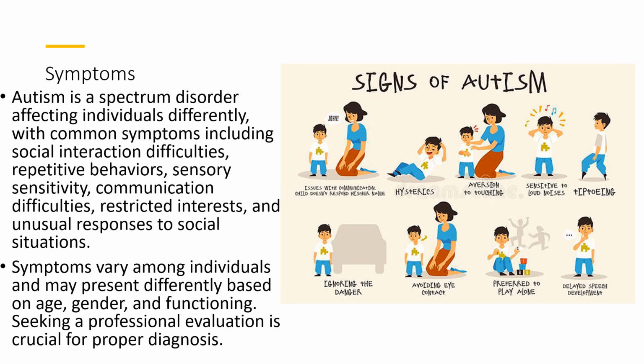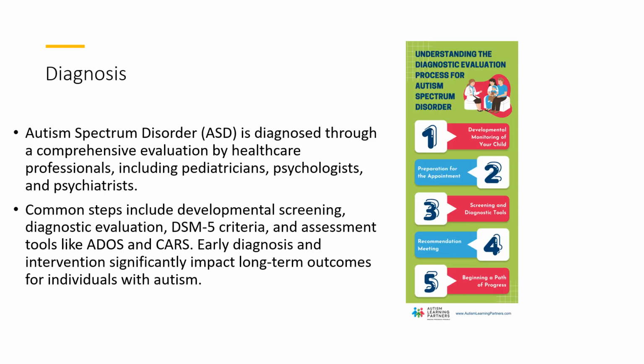If you suspect that you or someone you know may have autism, it is important to seek a professional evaluation for a proper diagnosis. So, the process of diagnosing autism spectrum disorder typically involves a comprehensive evaluation by a team of healthcare professionals, including a pediatrician, psychologist, and psychiatrist. Here are some common steps involved in the diagnosis of autism.